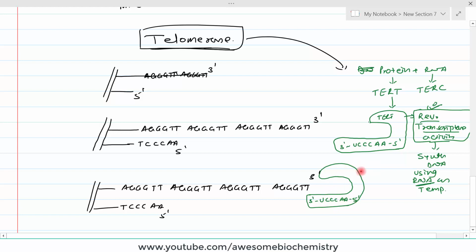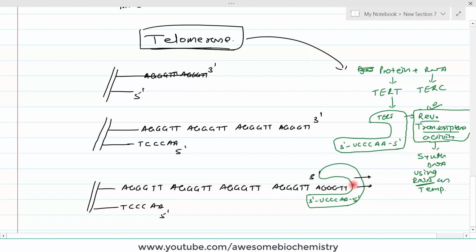What this telomerase enzyme will do is go on adding nucleotides to this 3 prime end of the longer chain, complementary to the template. Complementary to U will be A, complementary to C will be G, so 3 times, and complementary to A will be T. So you can see A, G, G, G, T, T, this sequence is added, which is exactly the same as this. Once this hexanucleotide is added, the enzyme moves in this direction, one more hexanucleotide is added, then it moves to the right, and then one more hexanucleotide is added.